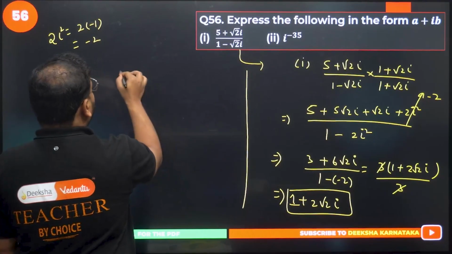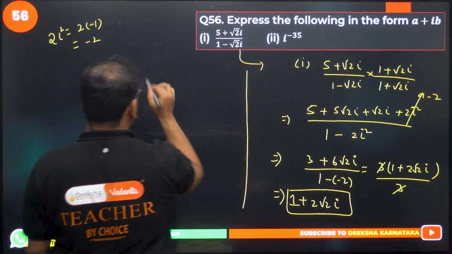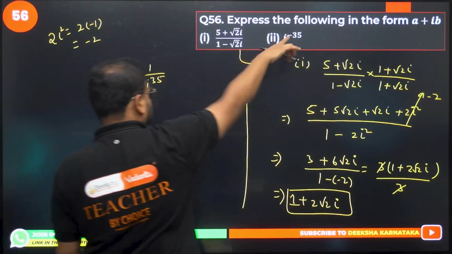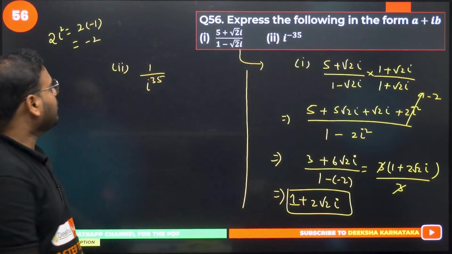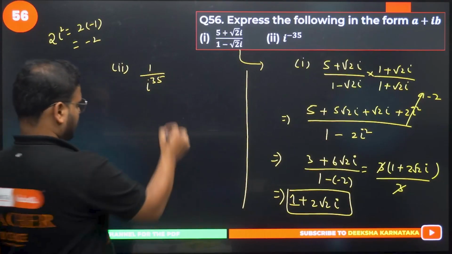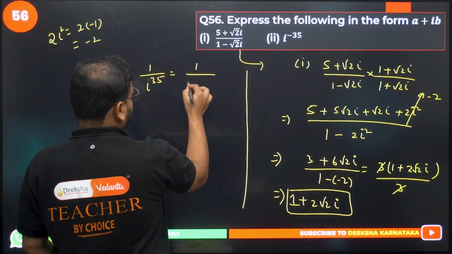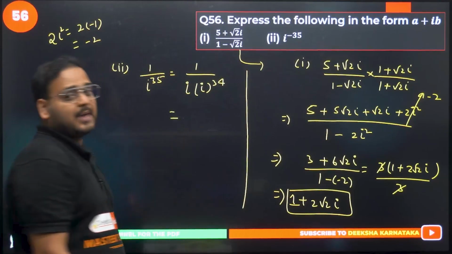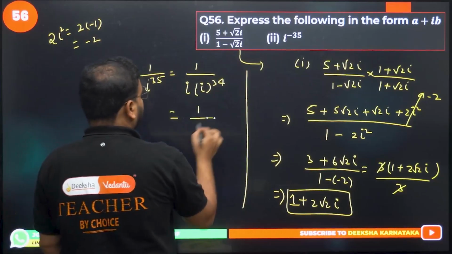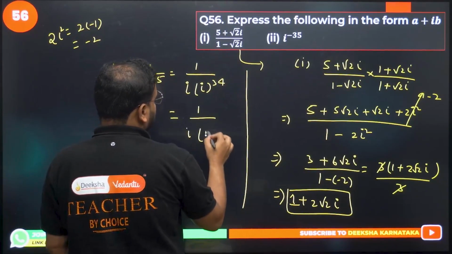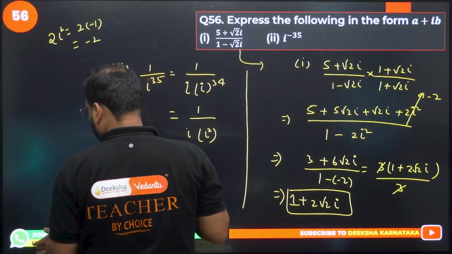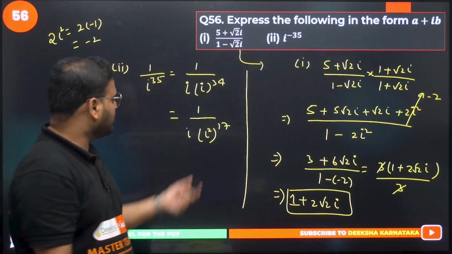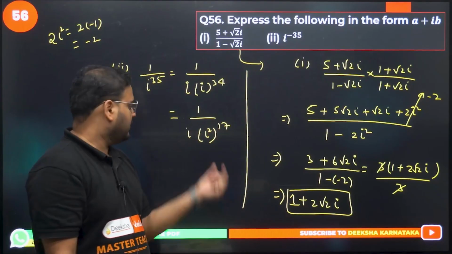Question part 2. Part 2 now. This is part 1, part 2. Right here, 1 upon I power 35. There's a minus sign, right? I can turn that into denominator as reciprocal. Excuse me, I write here I into I power 34. I power 34. Okay. 1 upon I becomes I square power 17. I'm using the properties of index, basically, index rule. I square power 17. Multiply will become 34 only.